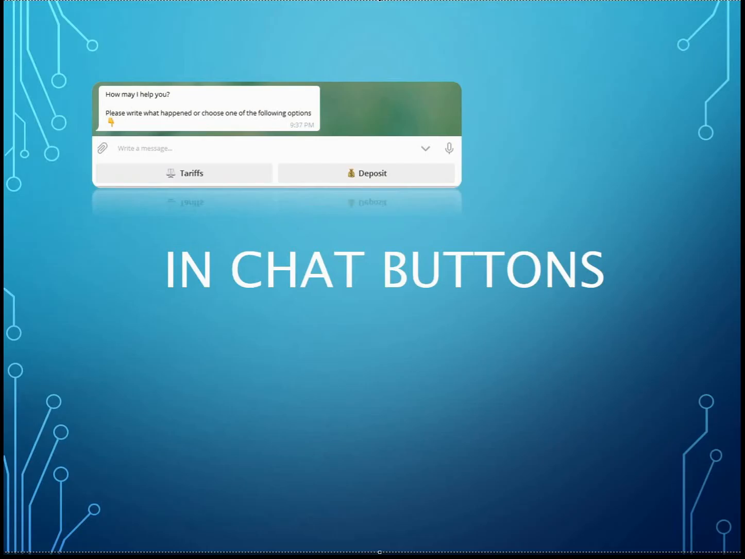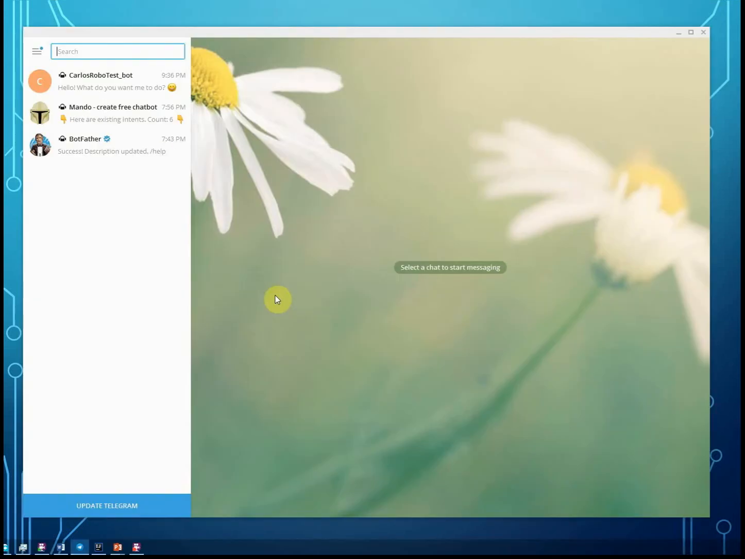In chat buttons. Sometimes you need the user just to select some predefined options. For that, Mondo allows you to add buttons along with the bot response. Each button in Mondo is kind of a link to another intent. For example, let's train our bot to ask if the user is happy and show 2 buttons along with that question. Yes, I'm happy and I'm in a bad mood.